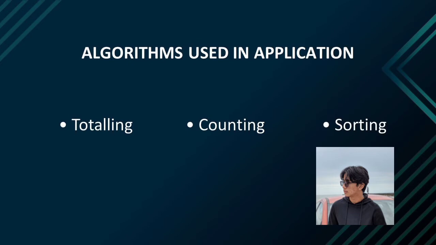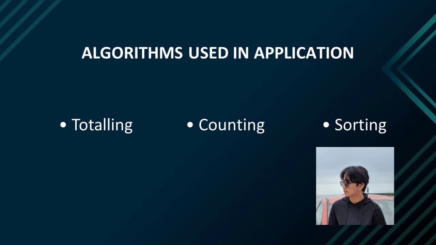Algorithm used in application. We use 3 algorithms. For the first, totaling. The totaling algorithm is used to sum a list of numbers. Every system that is required to calculate things must apply this algorithm. This is because the totaling algorithm will help us to calculate everything related to numbers such as price and discount. This algorithm will help our system to total the overall price so that we can display it on the receipt and give it to the customer. It will total the tax and discount in our system too.